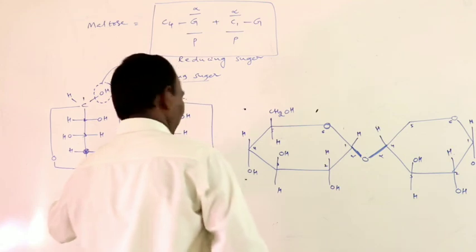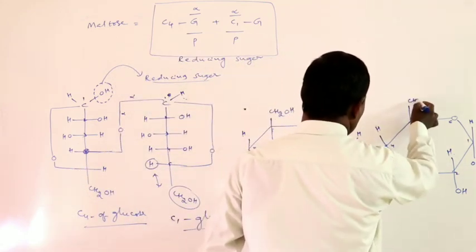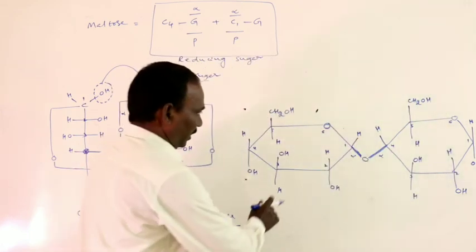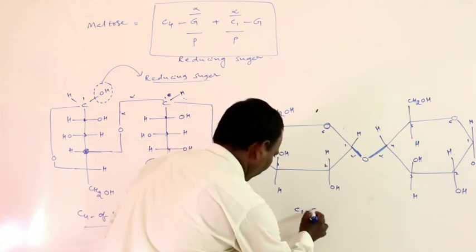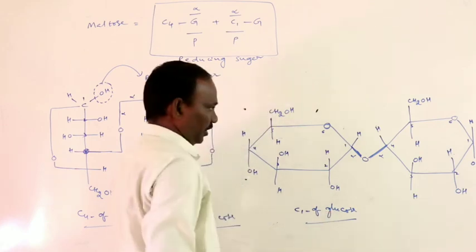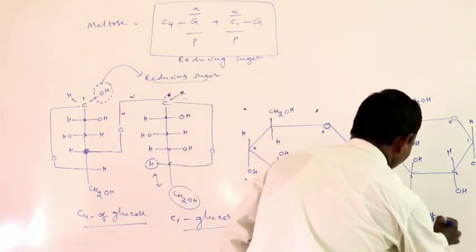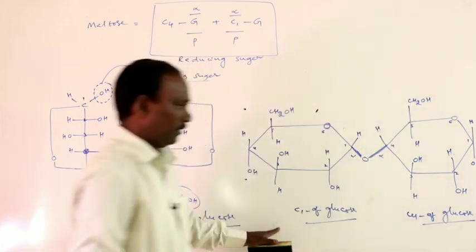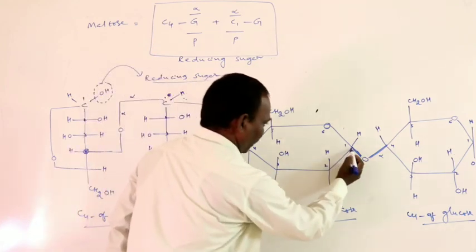At the fifth carbon both are reverse to each other, therefore hydrogen and CH2OH. Okay, this is the C1 of the glucose unit, and this one is C4 of the second glucose unit. C1 of glucose and C4 of glucose are linked by alpha linkage.